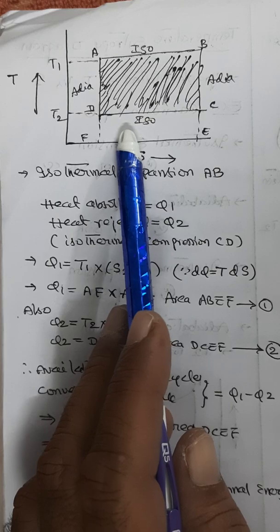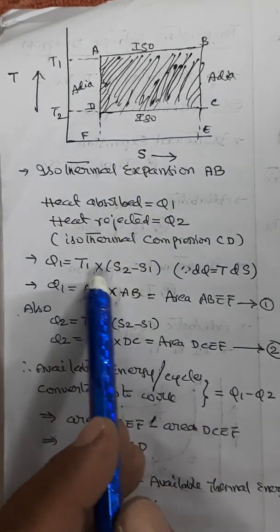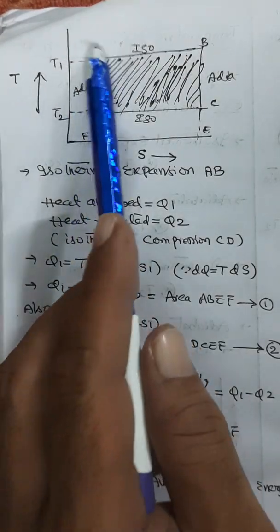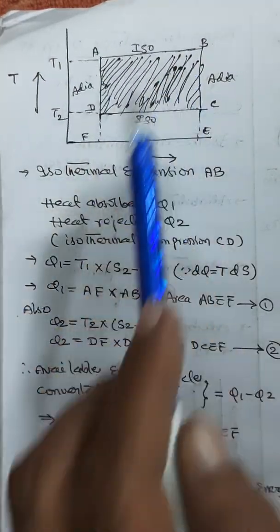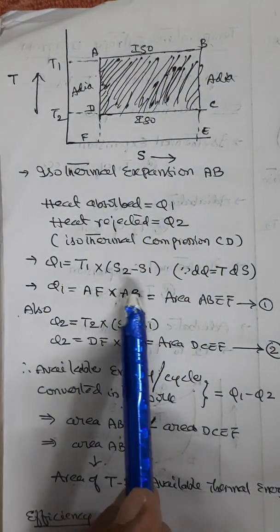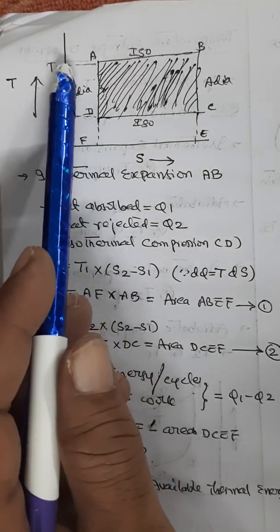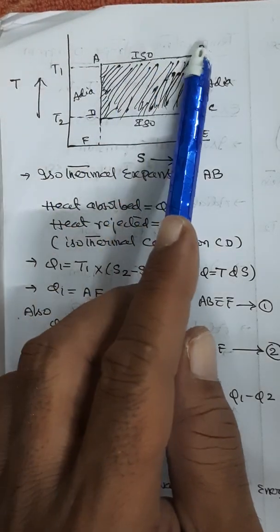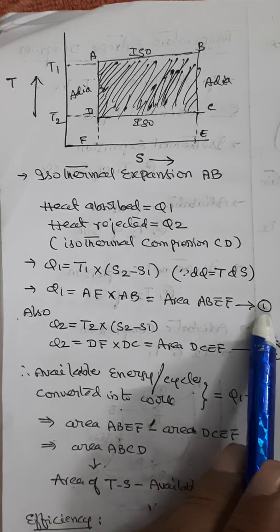If you see this diagram, what is T1 into S2 minus S1? In the diagram it is AF into AB. Therefore, you can write it as AF into AB. That is nothing but equivalent to the area ABEF. That is what it is equal to. Let it be equation 1.